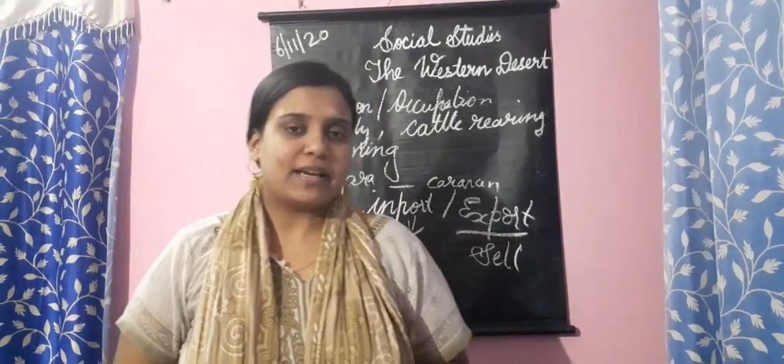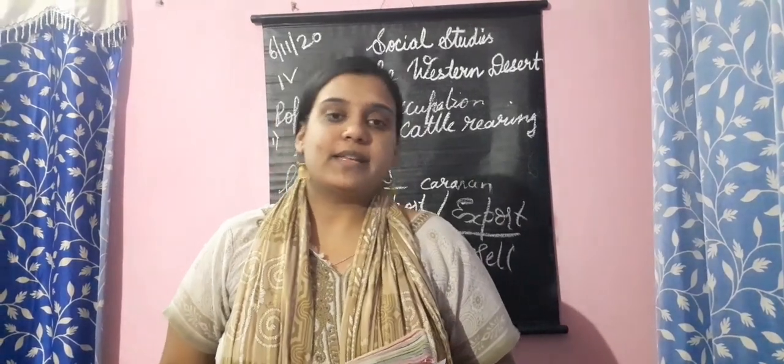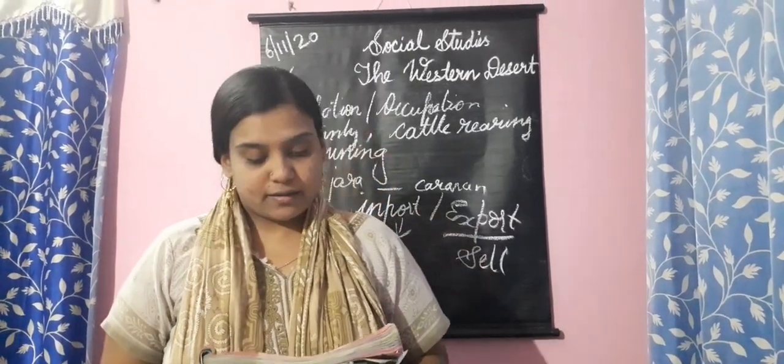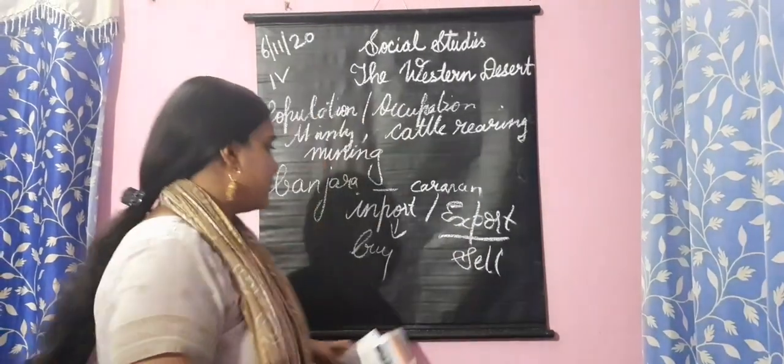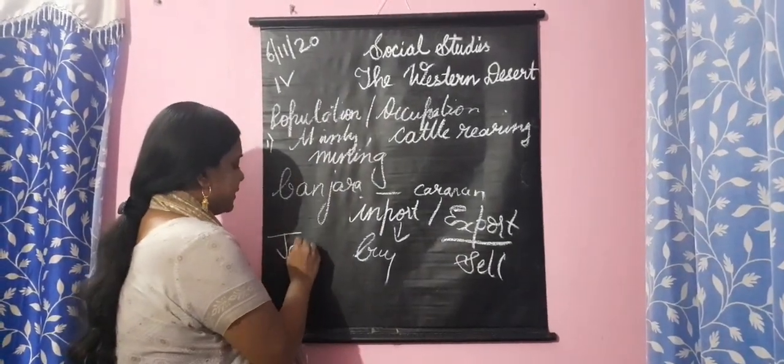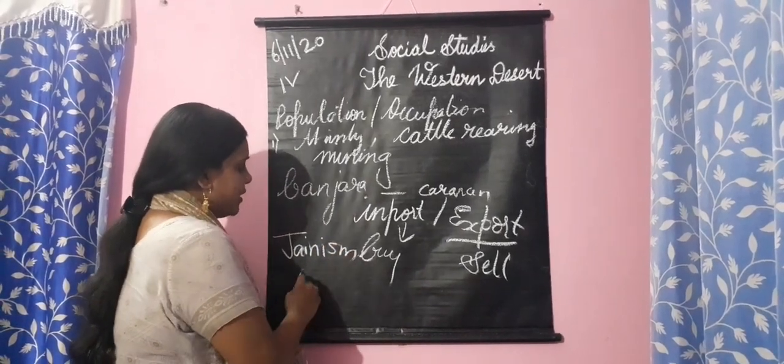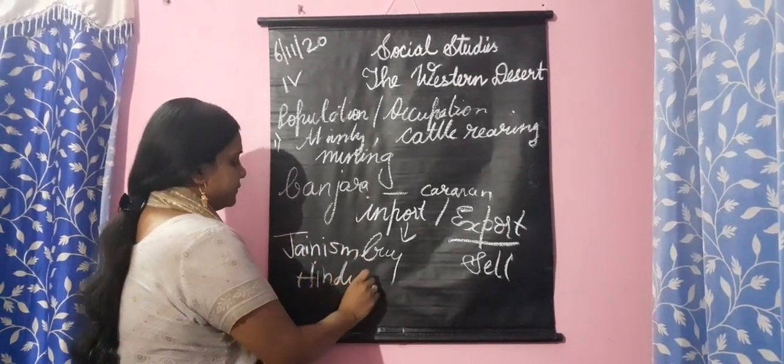Why? Because the sun is first of all very hot, right? And some of the harmful rays may affect their head also. So people often prefer to cover their heads with turbans and chunnis, that is dupattas. Both men and women cover their heads to protect themselves from the heat of the sun. Jainism and Hinduism are major religions followed by the people of Rajasthan. What are the religions they follow? Yes, first is Jainism and Hinduism.